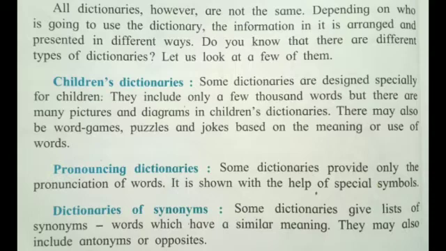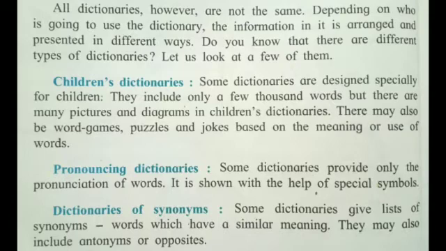There are so many kinds of dictionaries for all age groups and different types of dictionaries. For example, children's dictionaries, pronouncing dictionaries, dictionaries of synonyms, visual dictionaries, encyclopedic dictionaries, online dictionaries. These are the types of dictionaries.